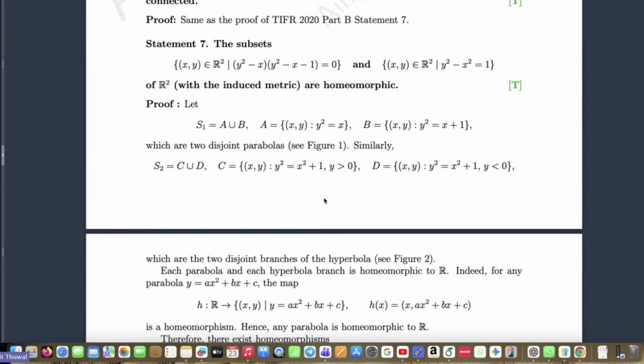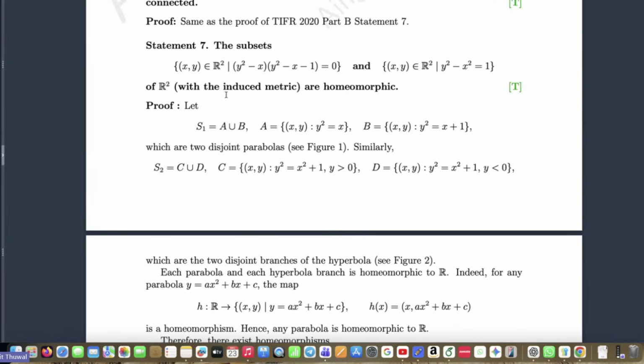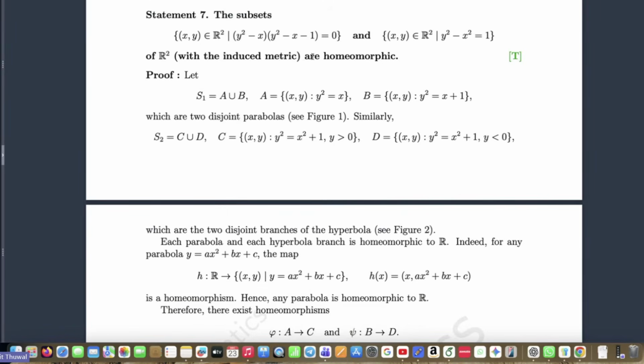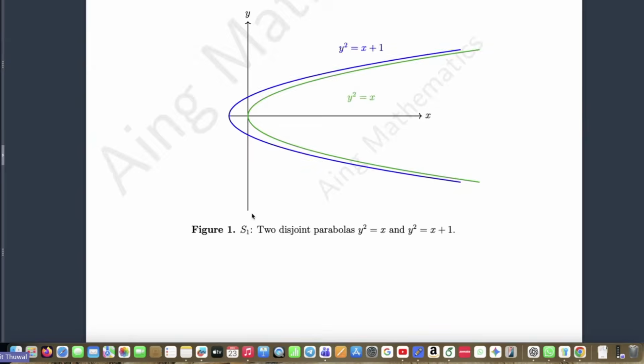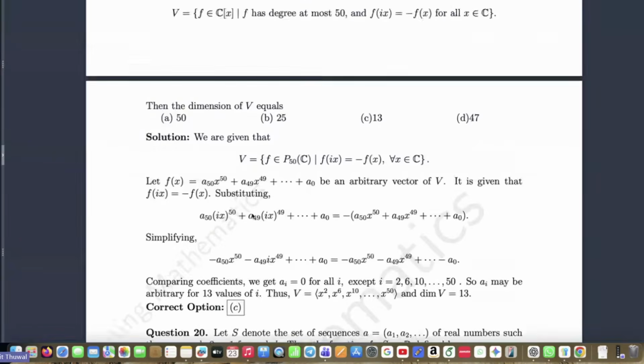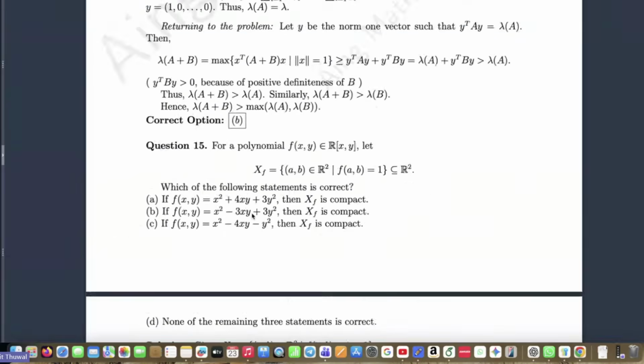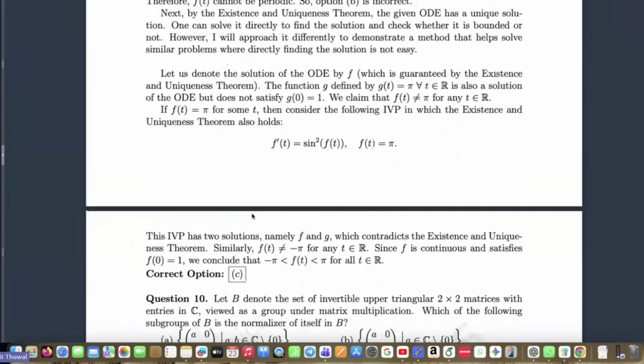Like this problem is from TIFR 2024. This talks about the homeomorphicity of two sets, which is a union of parabolas, say, and a hyperbola. So I have drawn diagrams, at many instances I have done that. Okay. So all the solutions are there.